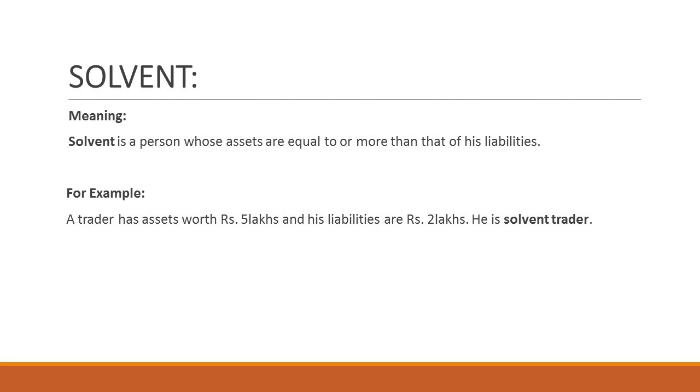Suppose a trader has assets worth rupees 5 lakhs and his liabilities are rupees 2 lakhs. Here we can notice assets are more than his liabilities, so he is capable of paying his debts in full. So such a trader is termed a solvent trader.